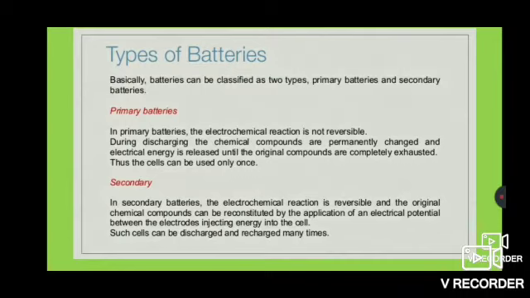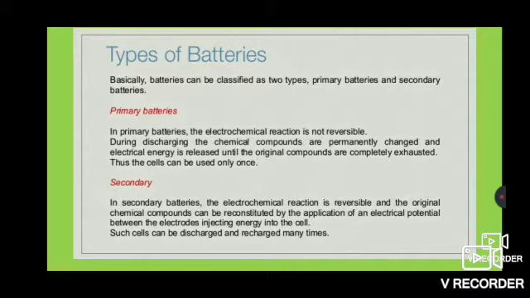Let us see about types of batteries. Basically, batteries can be classified as two types. One is primary battery, another one is secondary battery. First we will see about primary battery. In primary batteries, the electrochemical reaction is not reversible, that is it cannot be rechargeable. During discharging, the chemical compounds are permanently changed and electrical energy is released until the original compounds are completely exhausted. Thus the cells can be used only once, so it cannot be rechargeable. So it is a primary battery.